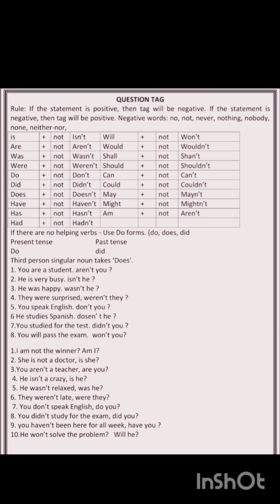So let us learn some questions here. For the third person we use does. For present tense we have do. Past tense will be did. So, you are a student, aren't you? You are, because it is a positive statement. So what you have to write is aren't you?